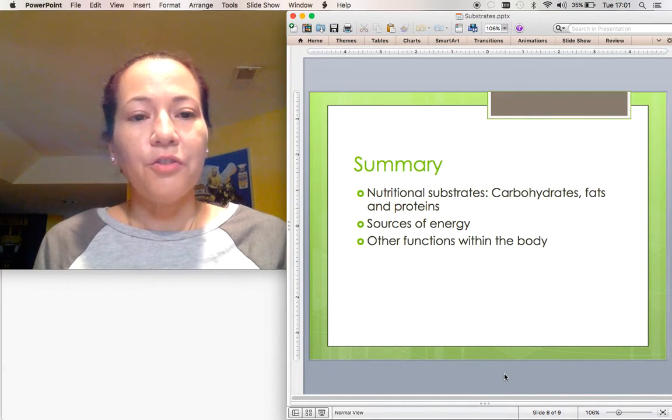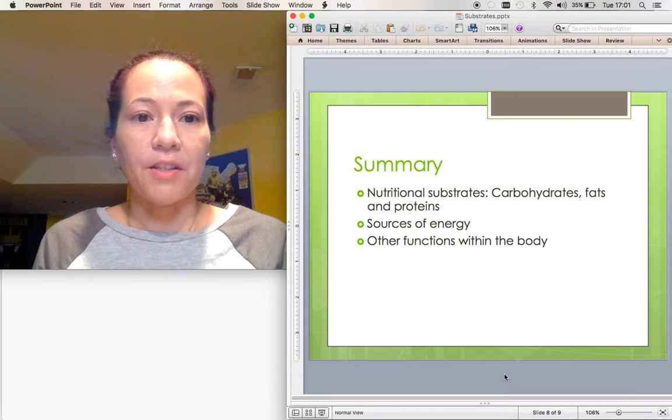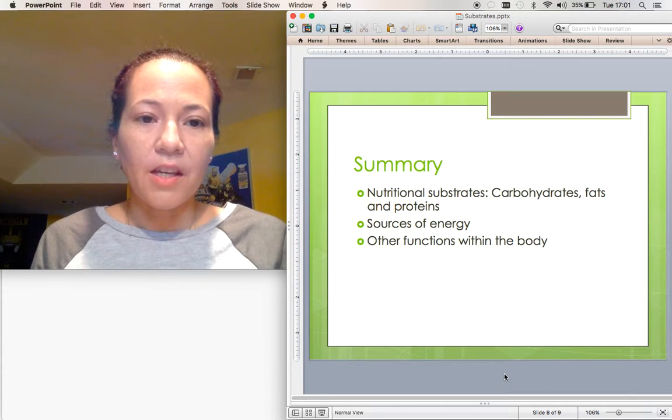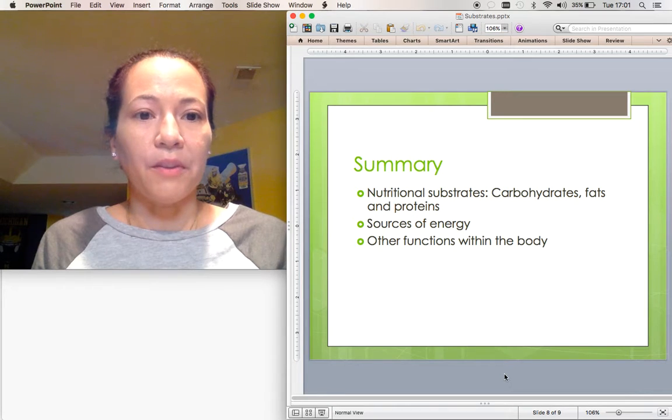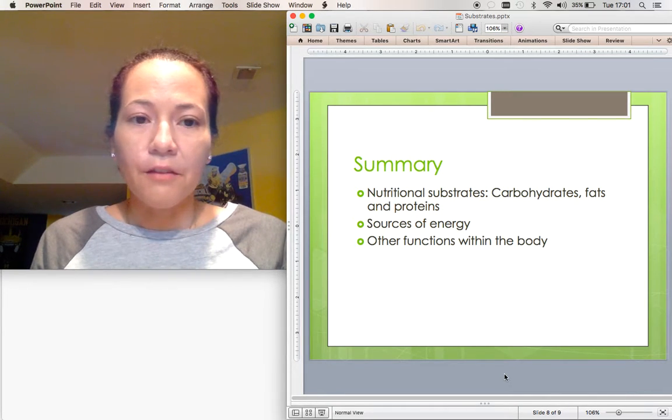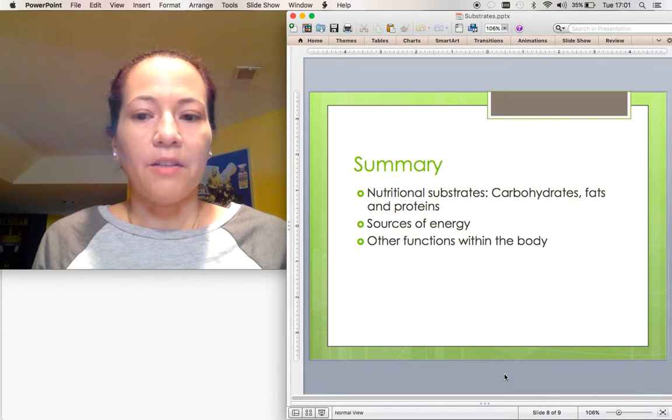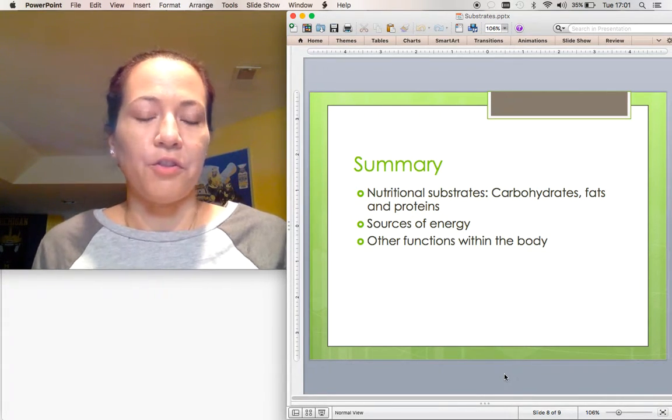In summary, the nutritional substrates consist of carbohydrates, fats, and proteins. Each represents a source of energy for use within the human body. Aside from their use as an energy source within the body, the nutritional substrates also possess many other functions within the body, which we will cover in future lessons.